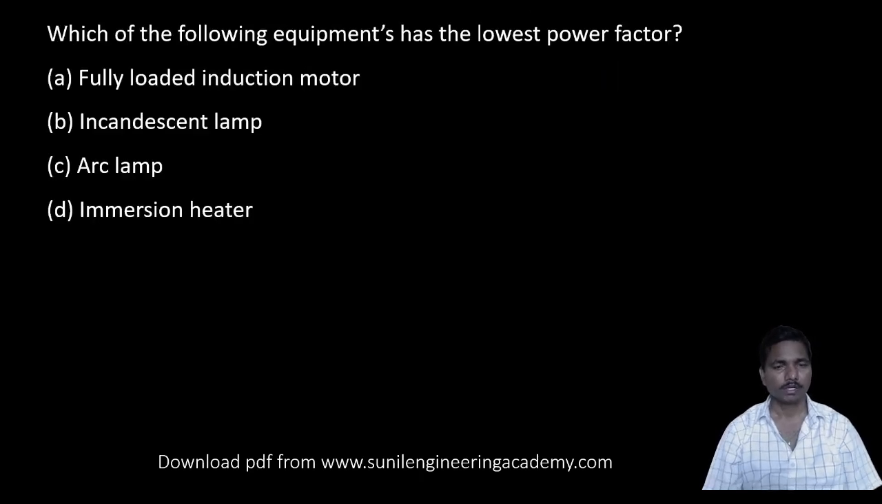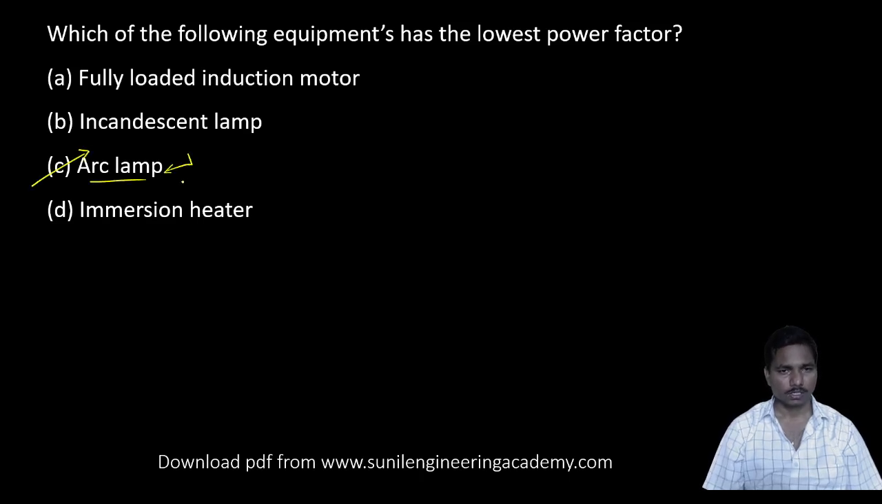Coming to the next one. Which of the following equipment has the lowest power factor? Lowest power factor, it may be highly inductive. So in case of arc lamps, we may get a very low power factor. Very lowest power factor.